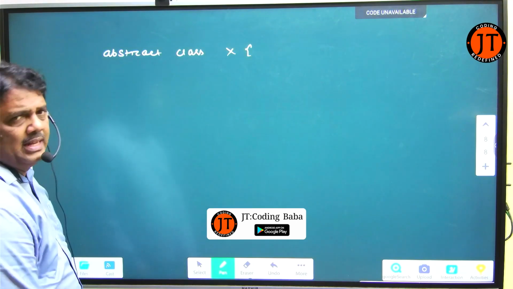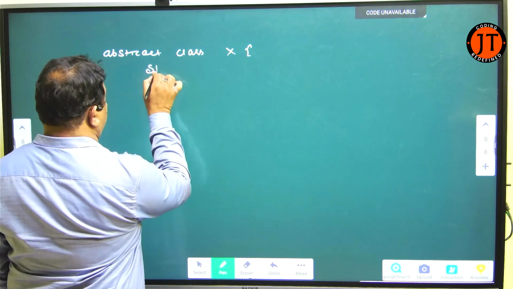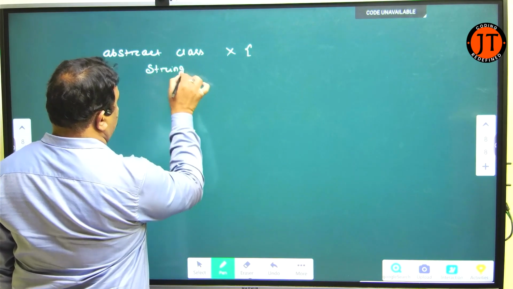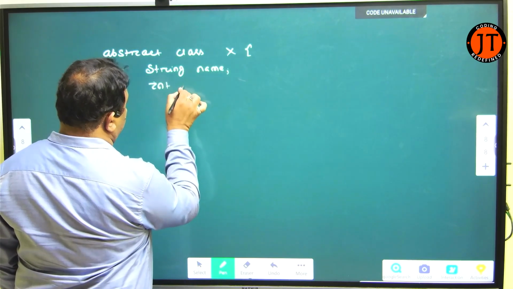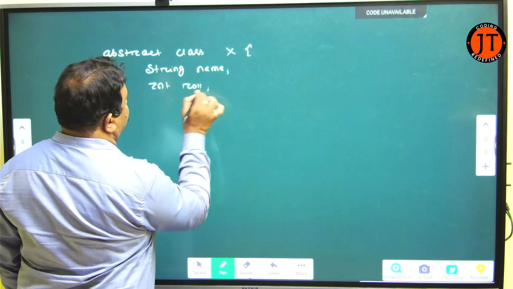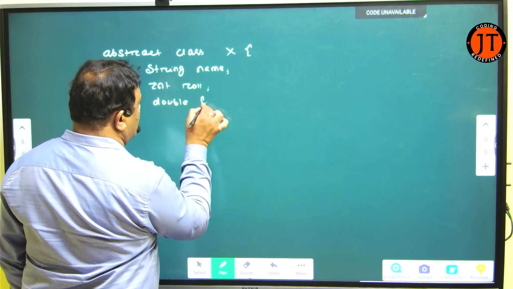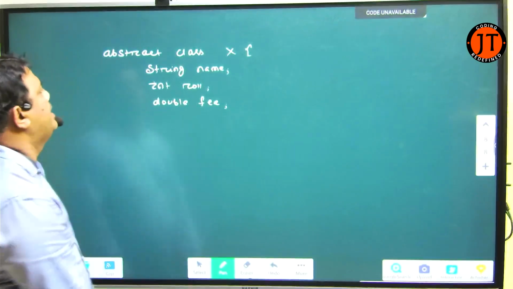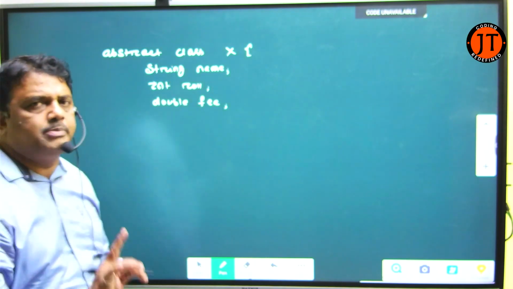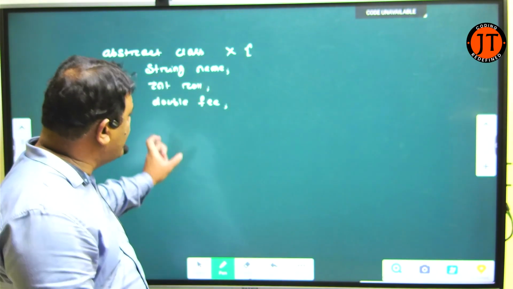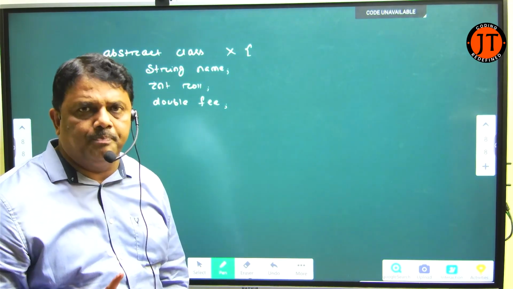It has some abstract methods. Here you see a string, that is name, an int, that is role, and a double, that is fee. In the abstract class, how many instance variables did I declare? I declared three instance variables: one is name, another is role, another is fee.